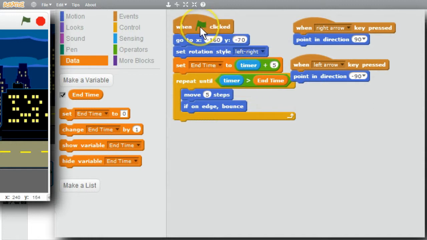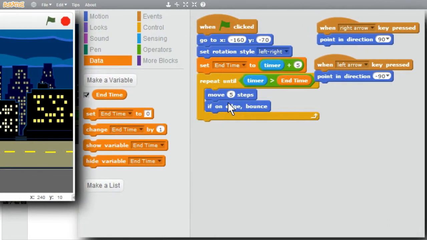Now when the green flag is clicked, the car is positioned on the left side of the stage on the street, has the correct rotation style. End time will be set to whatever the timer value is plus 5 seconds. The loop will repeat until the timer value is incremented to be greater than end time. While it's running in the loop, the car will move 5 steps, bounce when necessary. Keep doing this till it's finished.